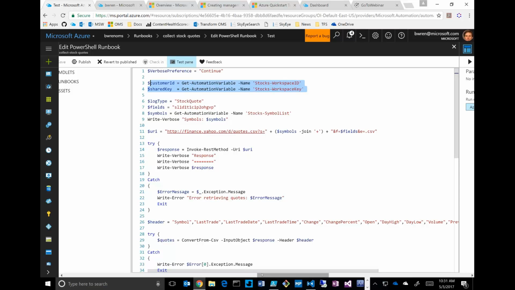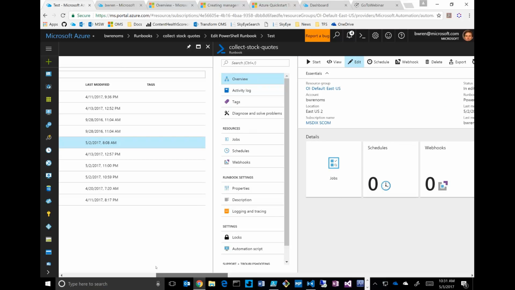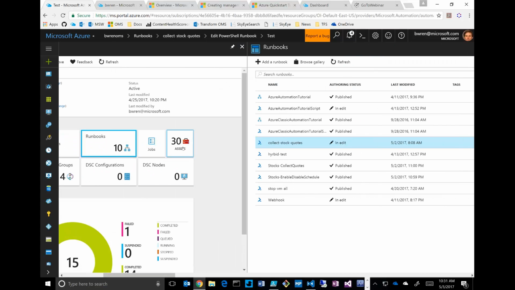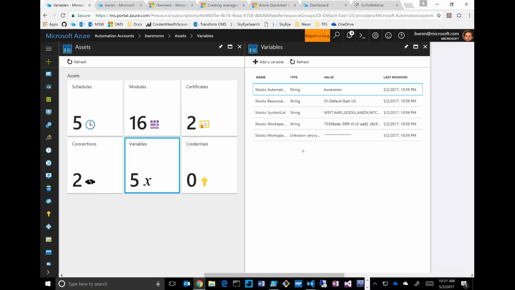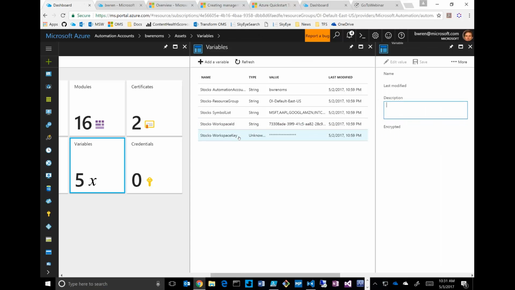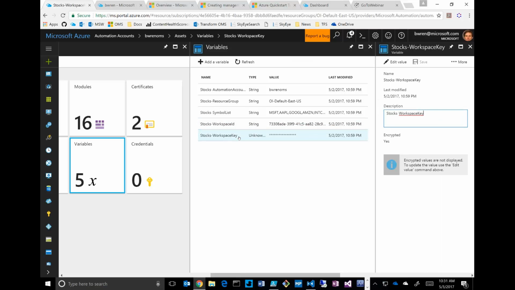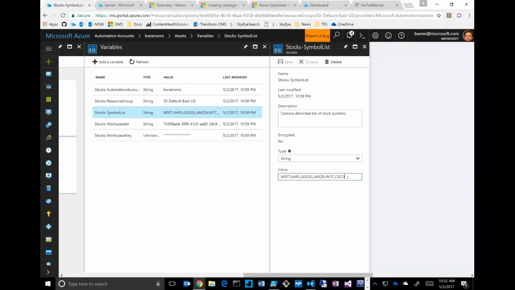So if I go over here to Assets, and then Variables, here are the variables that I'm getting. Okay, and so you can see here the workspace ID. There's my workspace ID. My workspace key I have encrypted because that's obviously more secret. I want to keep that secure. Here's the symbols that I'm collecting. So if I wanted to collect some other symbols, I just change those here. Next time the runbook fires, this is where it's going to collect them from.